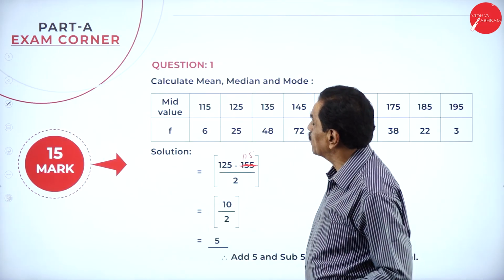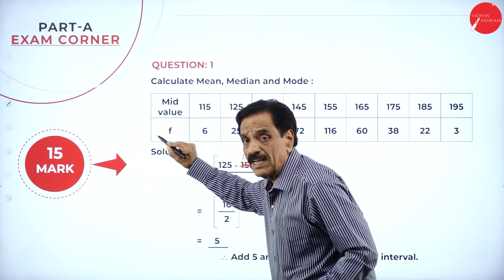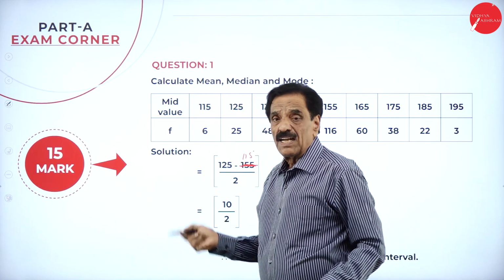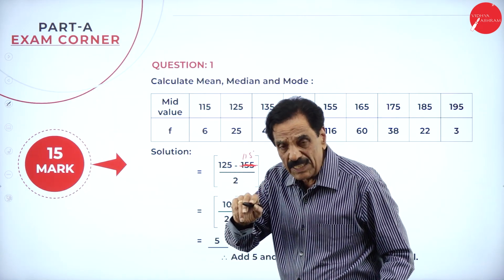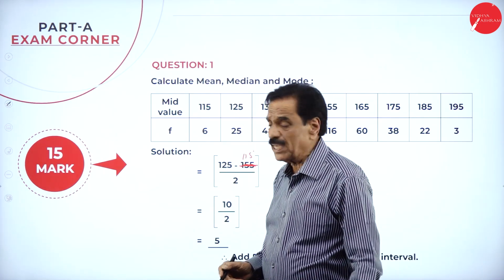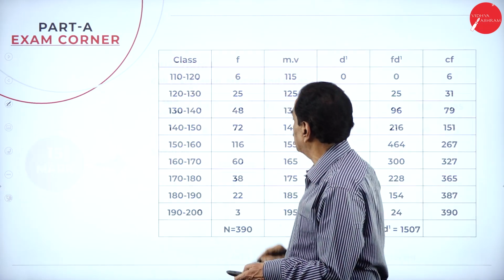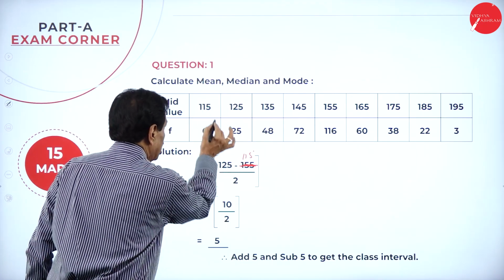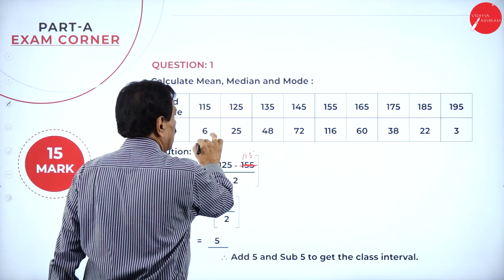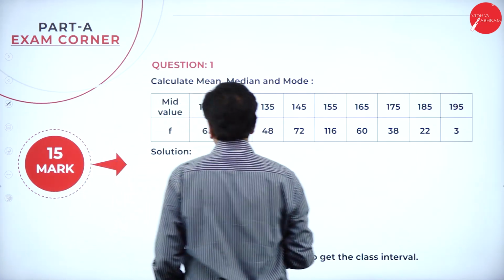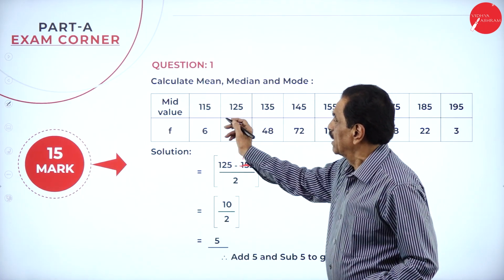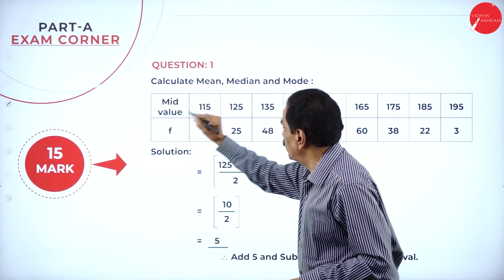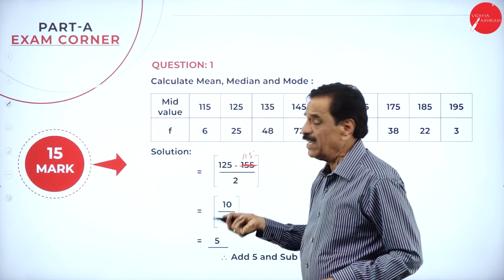This is for a 15 marks question. Deduct 5, add 5, how does it say? 115 deduct 5 is 110, add 5 is 120. 110 to 120, see that? This is 115, the difference is 10, deduct 5, add 5. So this is 115 with 110 to 120. This is deduct 5, add 5.